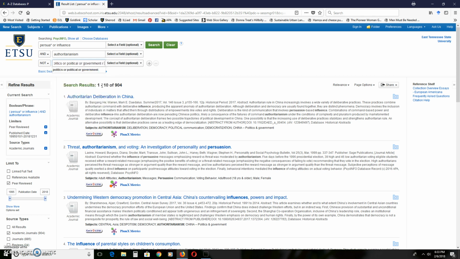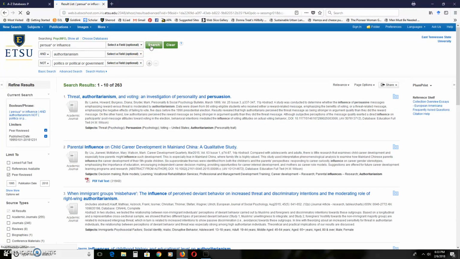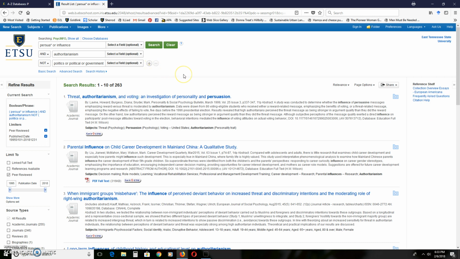Or government, or parent. And I might miss some things on persuasion and parenting, but there's a lot of stuff on authoritarianism and parenting style, and I'm trying to get that out. Actually, maybe I'll make it parenting. So we had 904. Now I'm going to end up with 263. That's a lot, but that's really manageable.